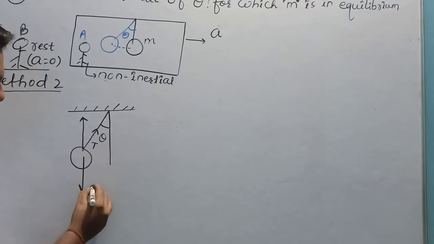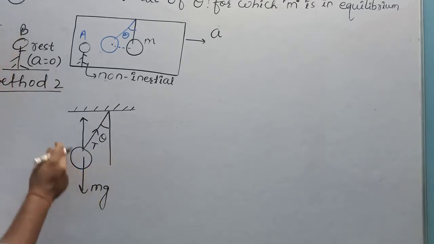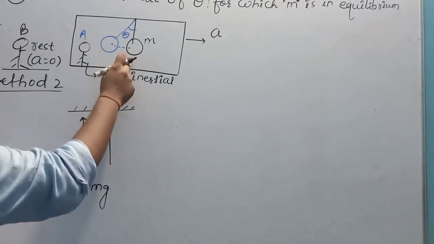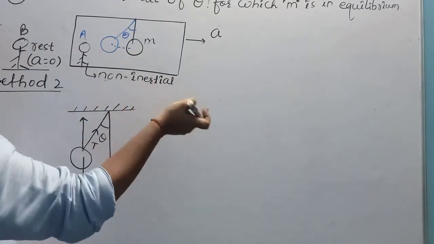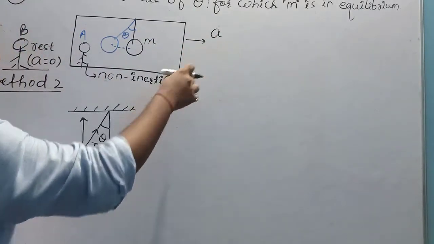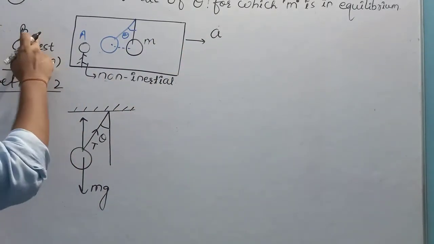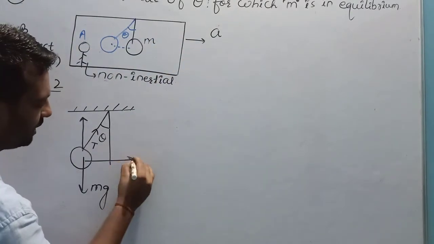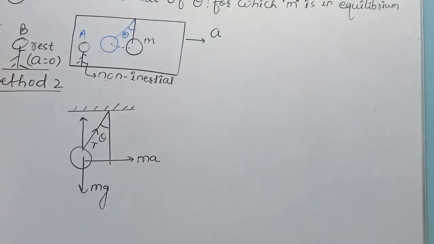So downward mg. And observer B is observing this mass inside the car, and the car is accelerating in rightward direction. So for observer B, the mass will appear to be accelerated in rightward direction. Okay.